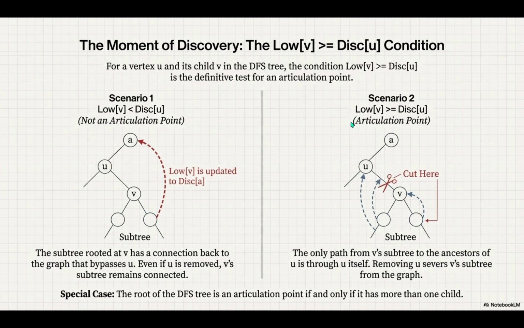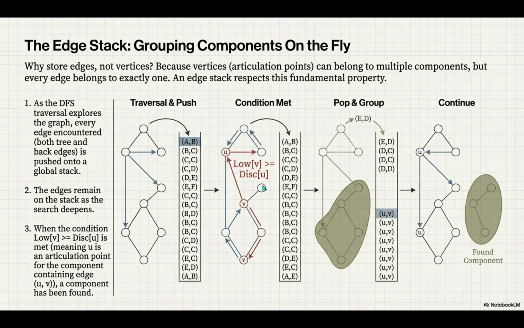Okay, so we can identify the bottlenecks, but that's only half the battle. How do we find the entire robust component, the block that it's a part of? I mean, if the DFS is running in a single pass, how do you efficiently extract that whole group of nodes and edges without ruining the O(V plus E) efficiency? This is where the sheer elegance of the edge stack mechanism comes in. And why an edge stack? Why not just track the vertices?